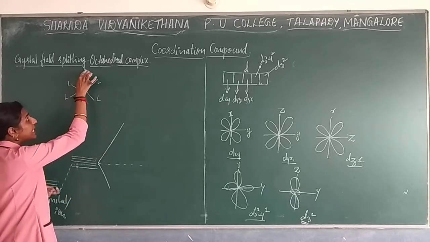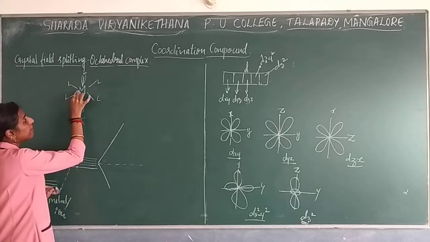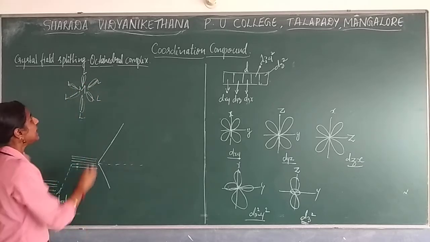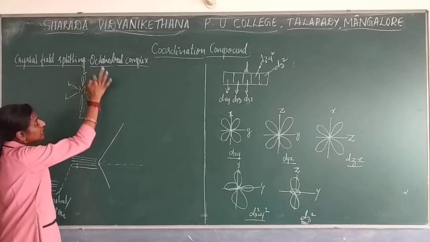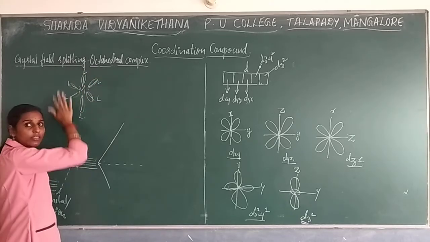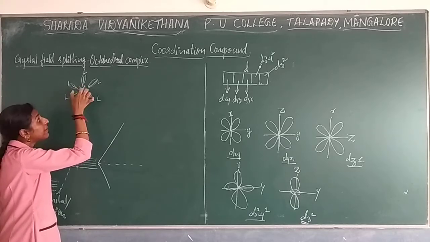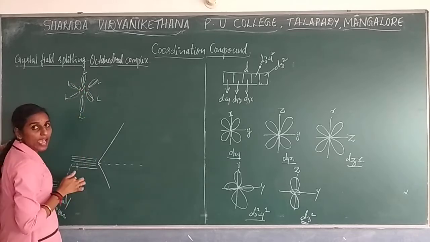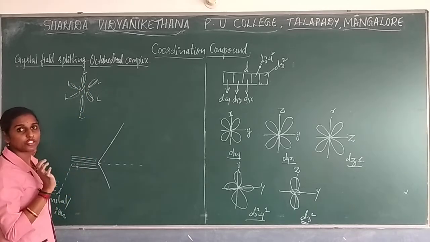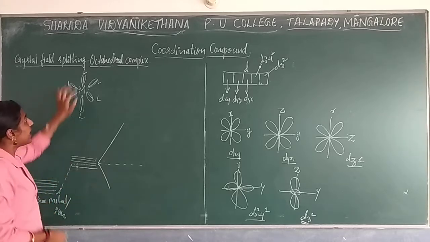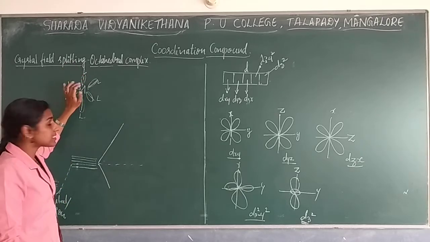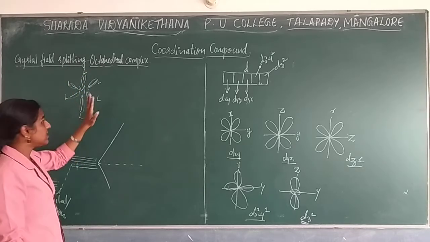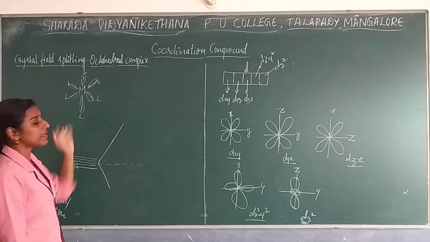The lobes of the ligand lie on the axis, and that is permanent. Always, in an octahedral complex, the ligand lobes will be present on the axis.